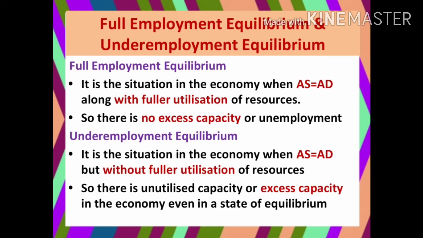That is, supply is 10 billion dollars and aggregate demand is also 10 billion dollars. Then we can say it is full employment equilibrium. Whereas if aggregate supply is 10 billion dollars, but aggregate demand, that is the households and producers, demand only 8 billion dollars, then it is named underemployment equilibrium. So you must know the difference between these two.